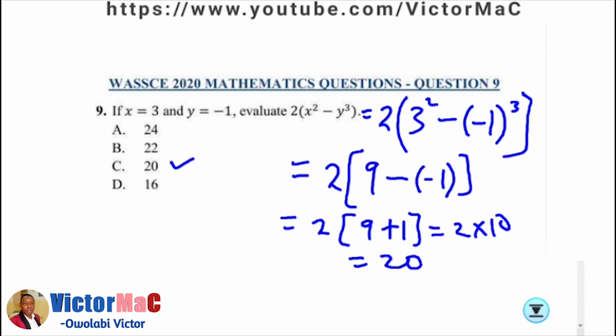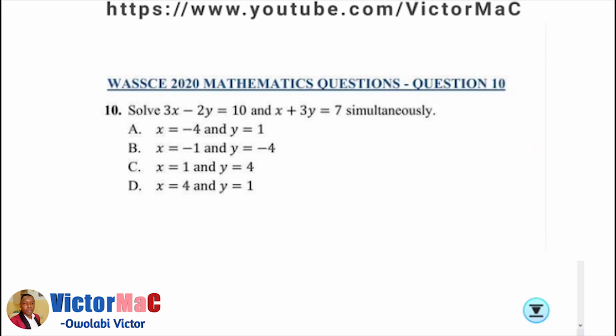Option C. Okay? Question number 10 of the WASSCE 2020 mathematics questions. Solve the simultaneous equations 3x minus 2y equals 10 and x plus 3y equals 7 by using the elimination method.